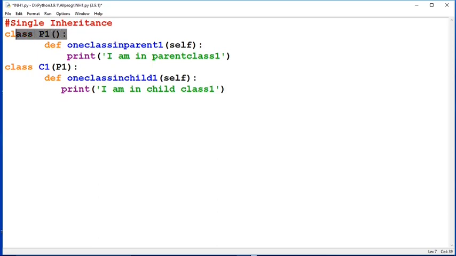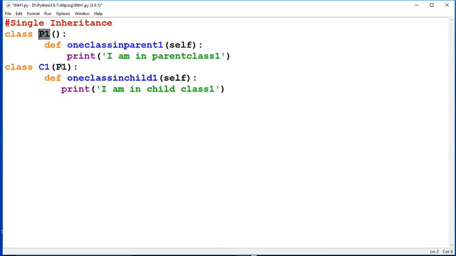Here we have created one parent class, and in this parent class we have written a simple print statement, "I am in parent class 1". This is a function we have created, one class in parent 1, and this is a child class C1. This child class C1 is intended to inherit the properties of parent class 1, P1.